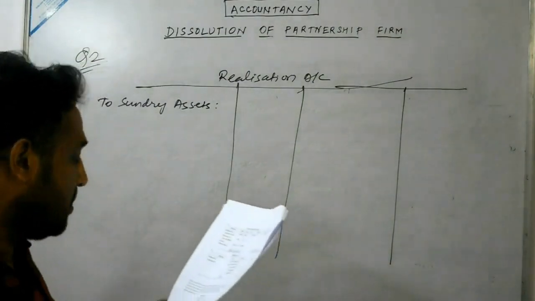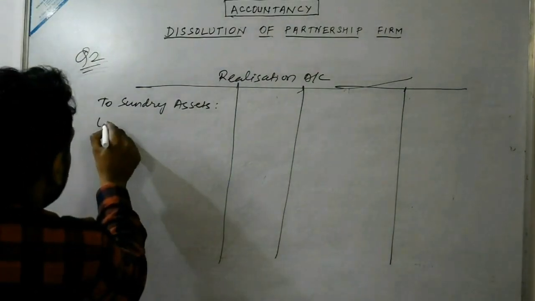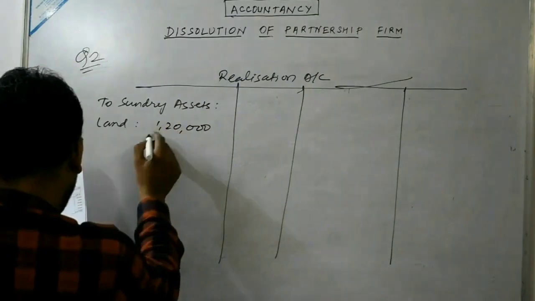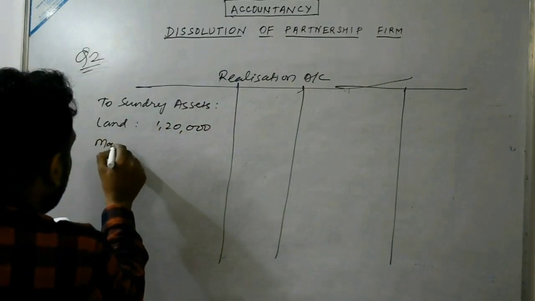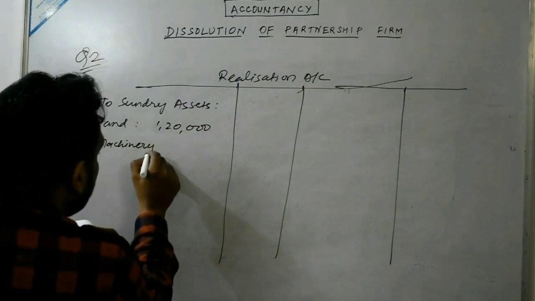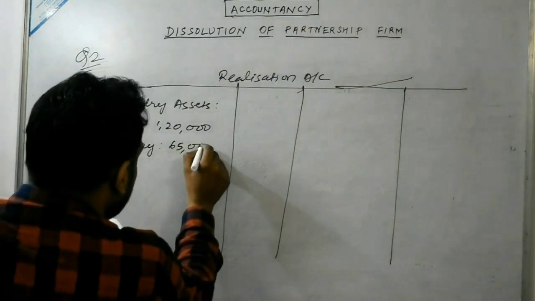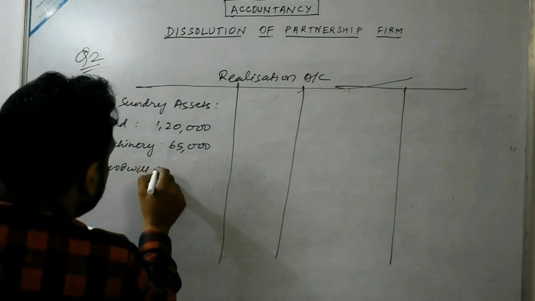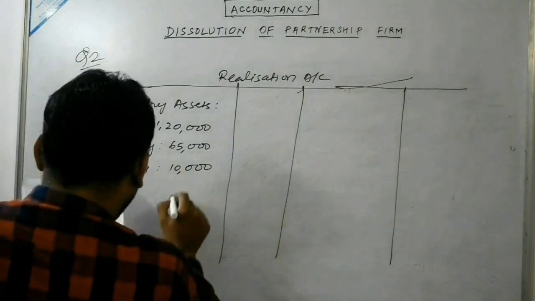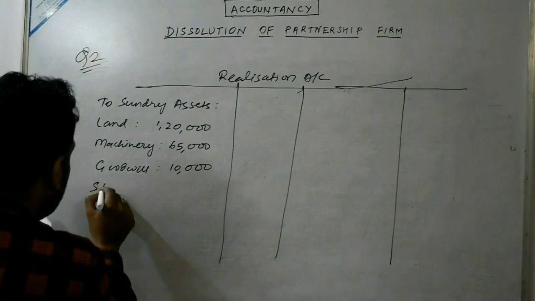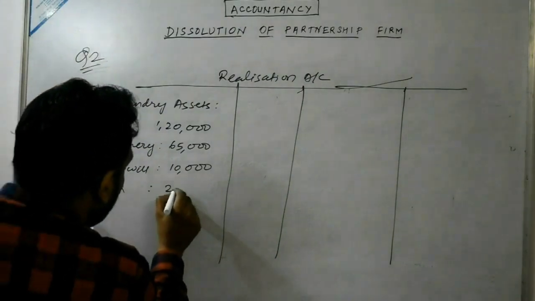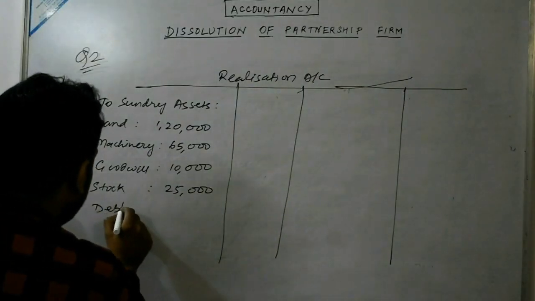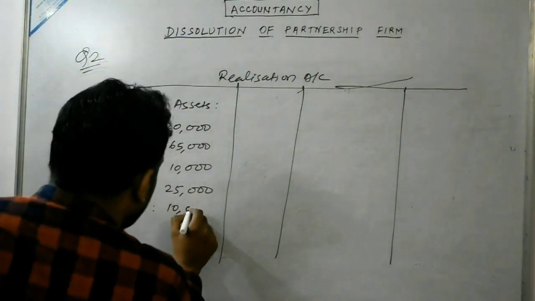So to sundry assets: land is given 1,20,000, machinery 65,000, goodwill is also transferred here, 10,000, stock 25,000, debtor 10,000.